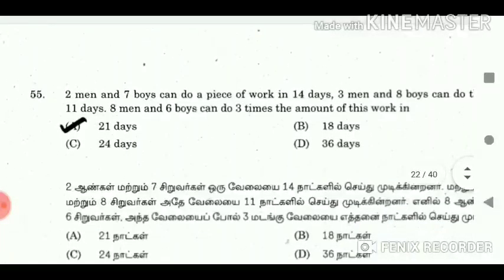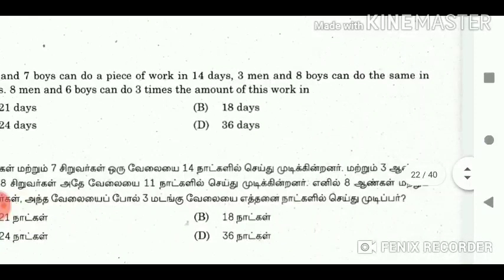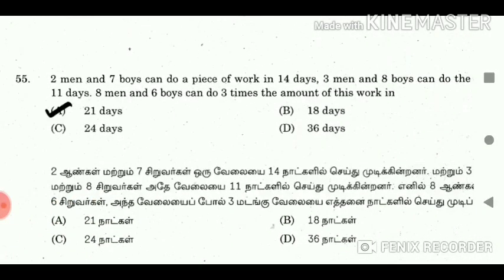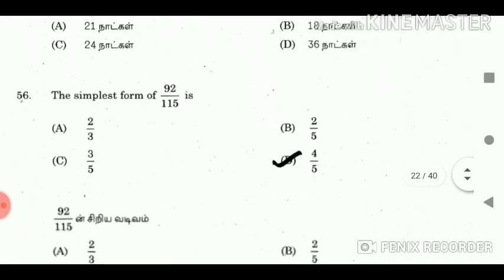55. 2 men and 7 boys can do a piece of work in 14 days. 3 men and 8 boys can do the same work in 11 days. 8 men and 6 boys can do 3 times the amount of work in? Answer 21 days. 56. The simplest form of 92 by 115 is?